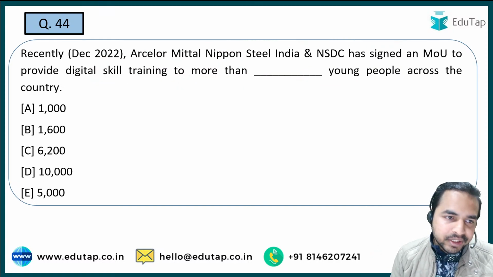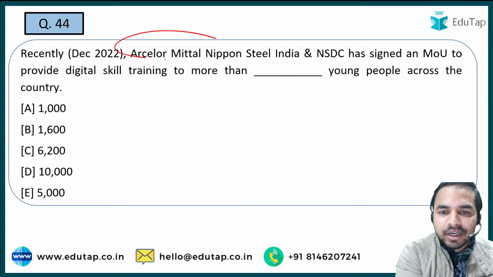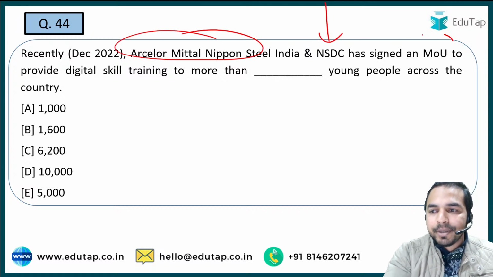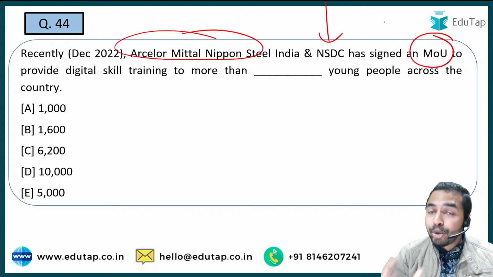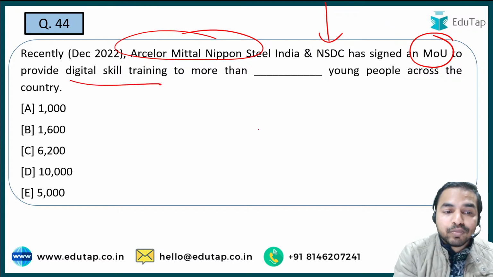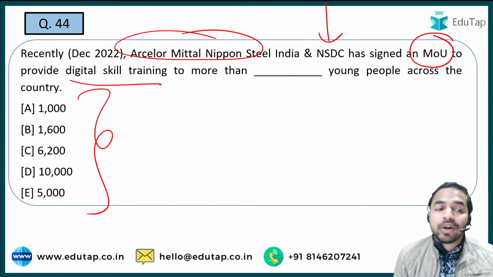Now the next question is on the screen. ArcelorMittal, Nippon Steel India and NSDC के बीच में एक MOU साइन हुआ है. The MOU is to provide digital skill training to more than dash young people across the country.